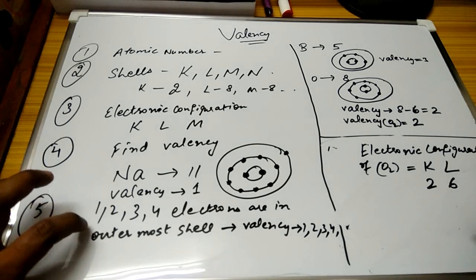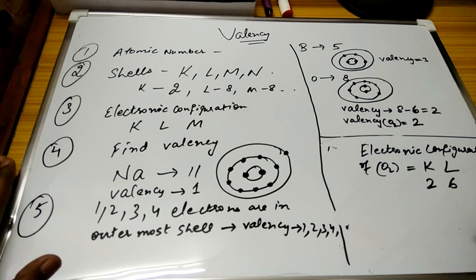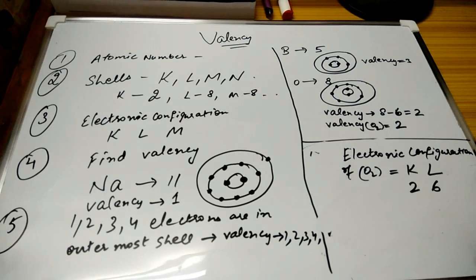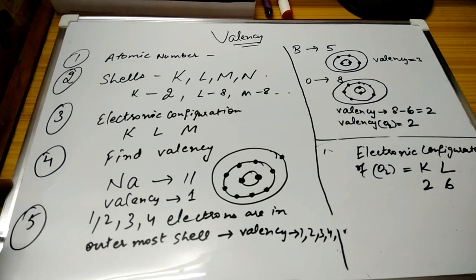The fifth point, 1, 2, 3, 4 electrons, is very important: if there are 1, 2, 3 or 4 electrons present in the outermost shell, then you write the valency as the number of electrons actually present in the outermost shell. A few examples given here are boron and oxygen, and in this way you can write the electronic configuration.